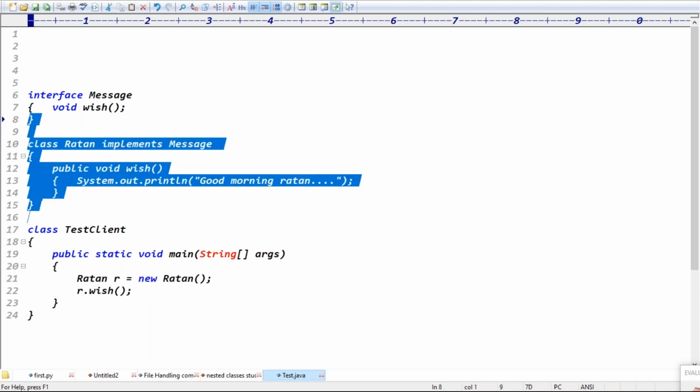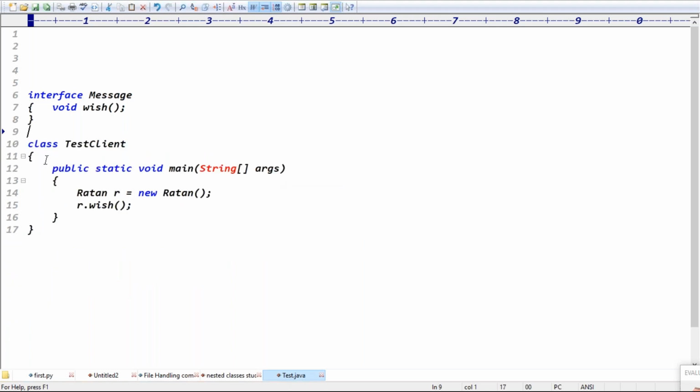So I will eliminate this implementation class. I'll remove this code, because this implementation is required by only this client. Directly I'm writing the implementation here itself. So how do we write the implementation directly, sir? Directly here you can create the object of message.